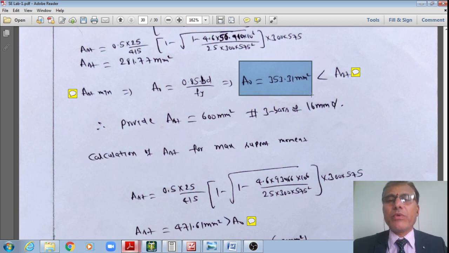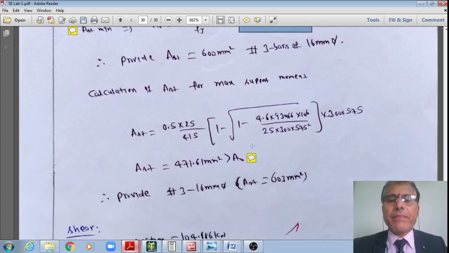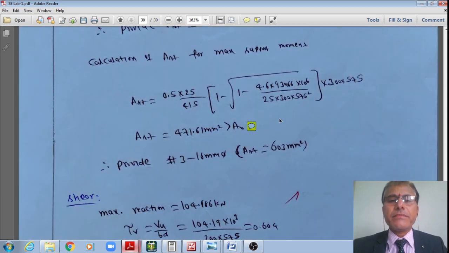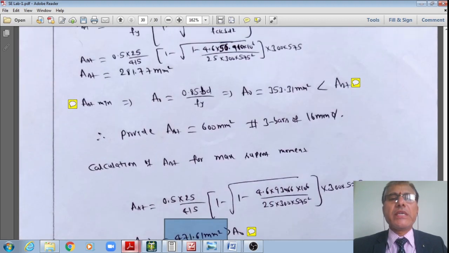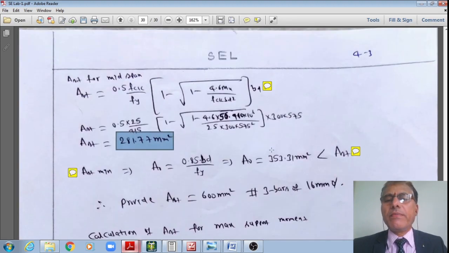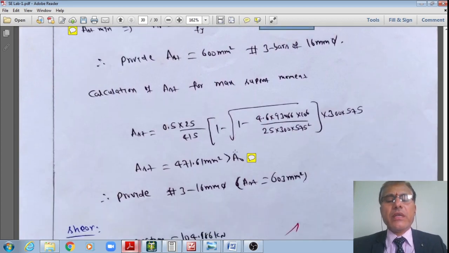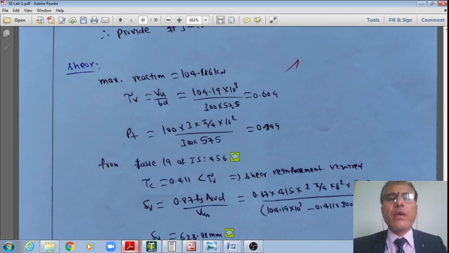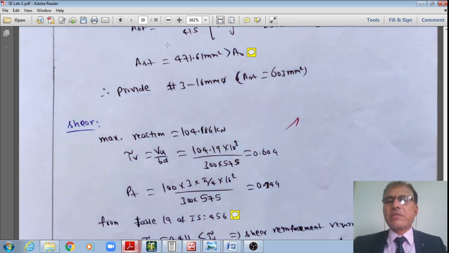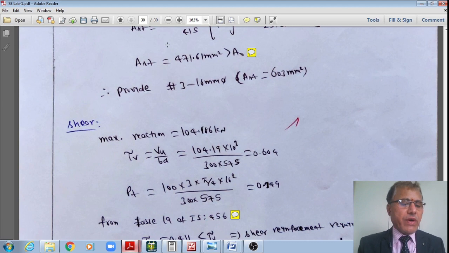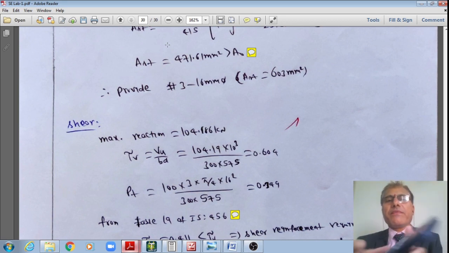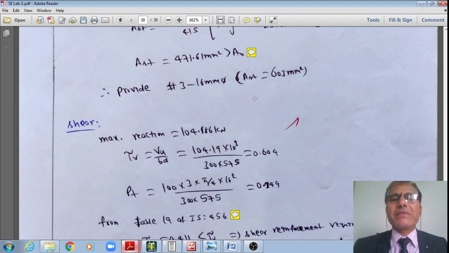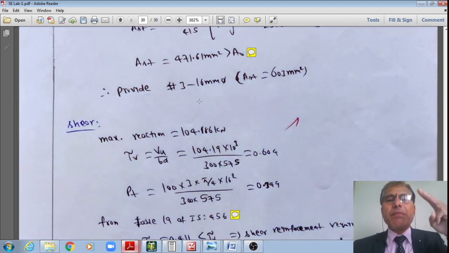You need to remember this. Most of the times students will forget this check. Therefore, we must do this check, student. So 472 will govern the design, not the minimum steel, whereas in the previous case it was not 282 but minimum steel that governed the design. That is how the outputs change. Therefore now I require 471. Assuming 16 mm dia bars, I require 2.32 number of rods. Therefore, say 3 16 mm dia bars.